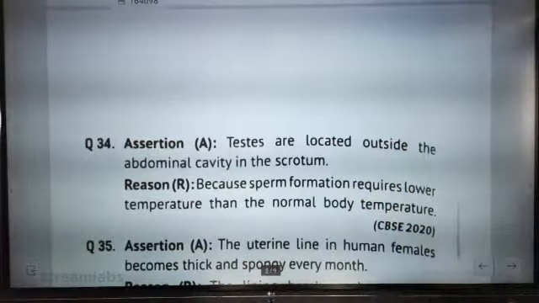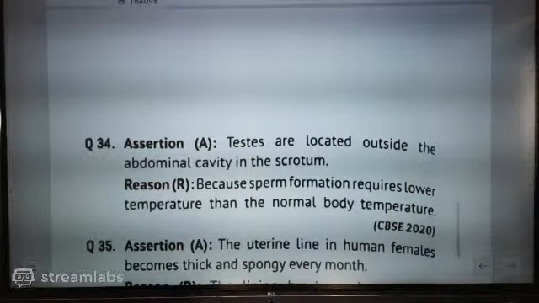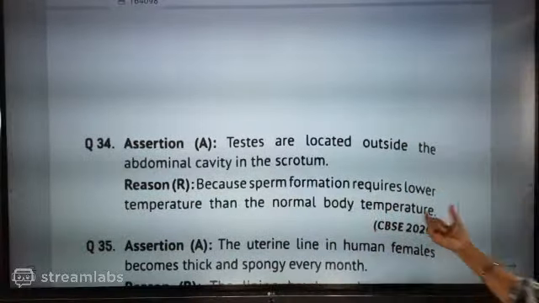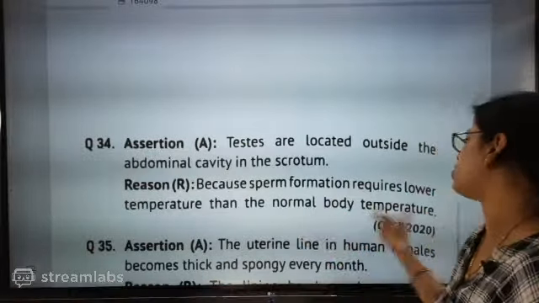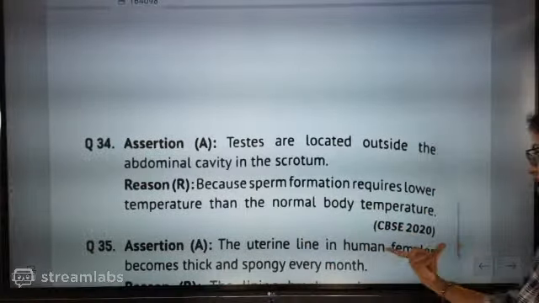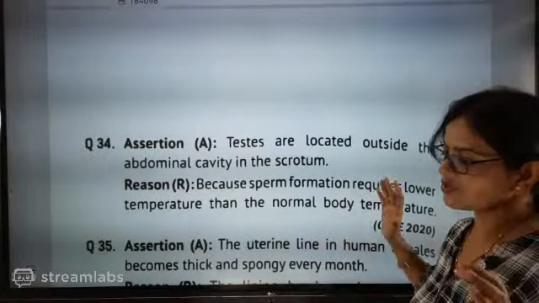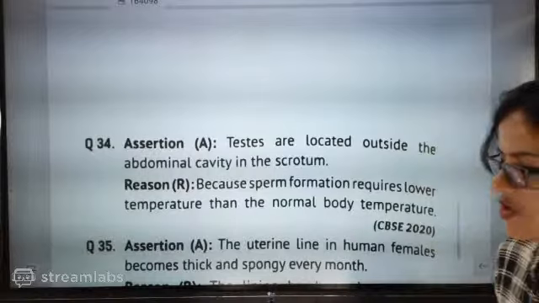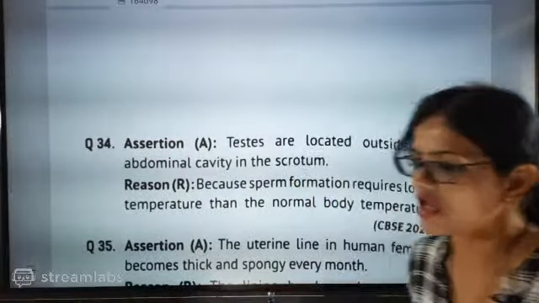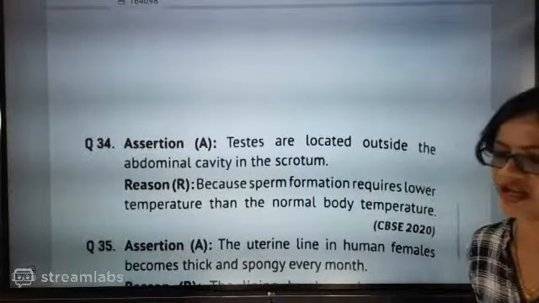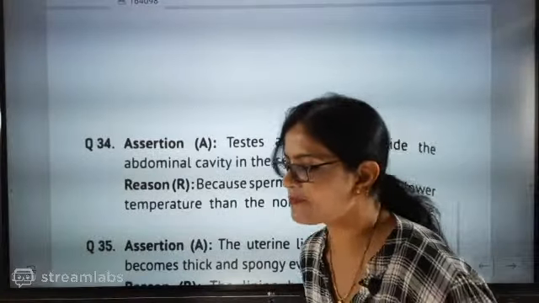Testes are located outside the abdomen cavity in the scrotum because sperm formation requires lower temperature than the normal body temperature. This question came in CBSE 2020. And what answer? Because at the time of teaching this part, I explained it very, very nicely. So yes, your answer is absolutely correct.